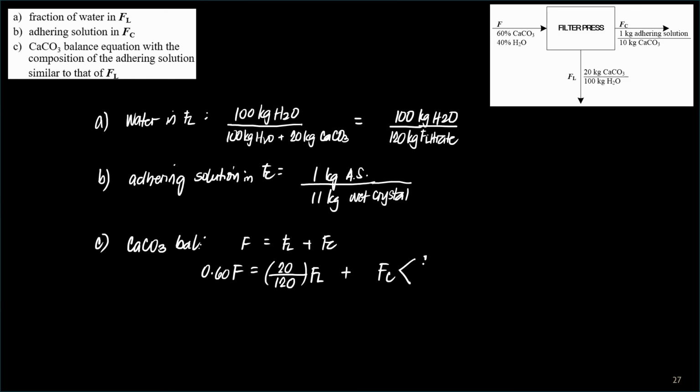Fc mo would be the crystal plus adhering solution. The crystal itself is, for every 10 kilograms, I can say the crystal is 10 kilograms CaCO3 for every 11 kilograms wet crystal.